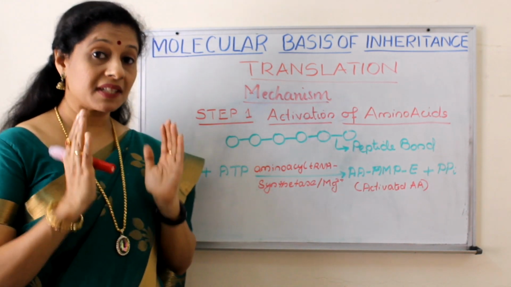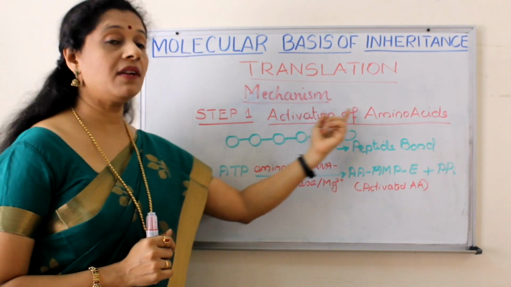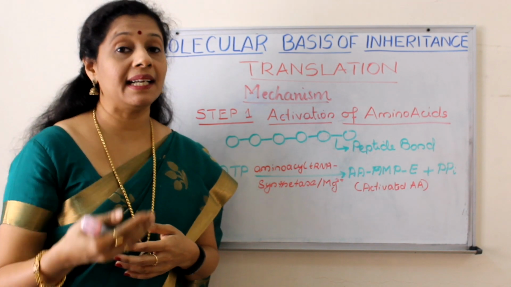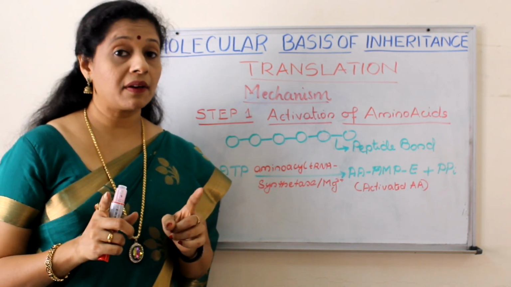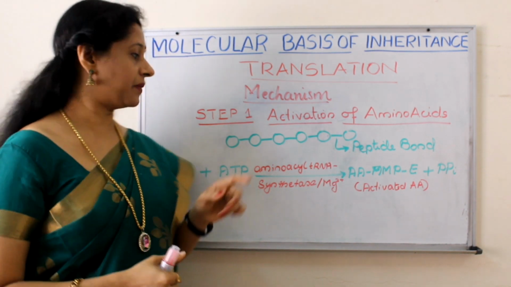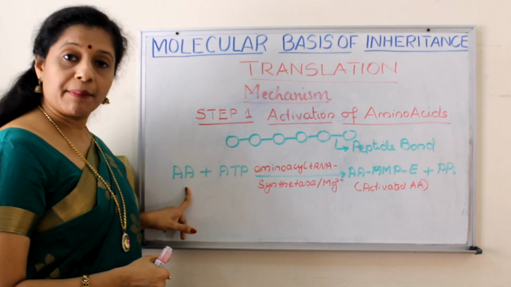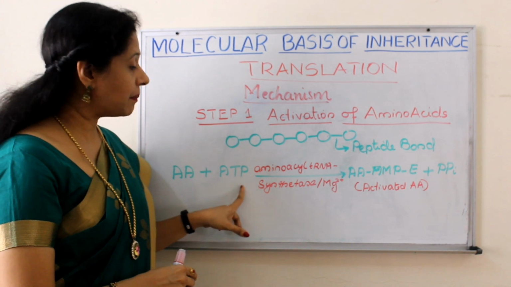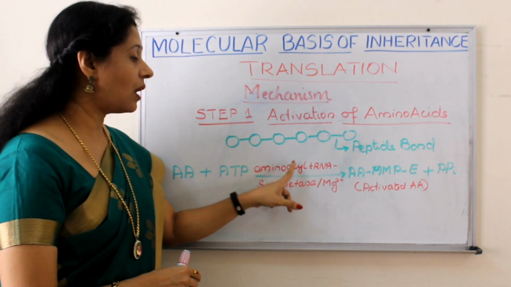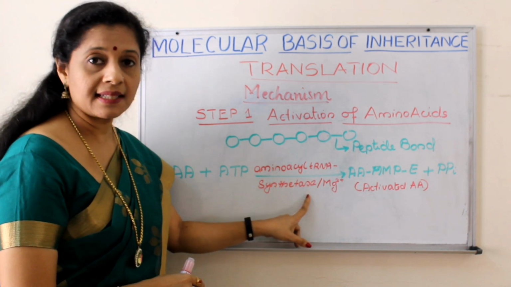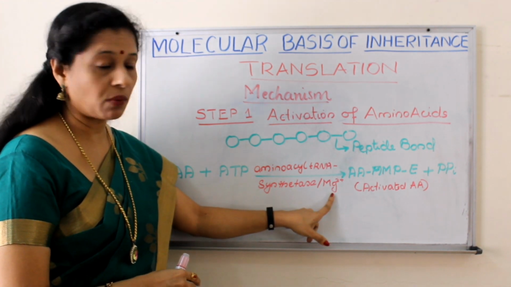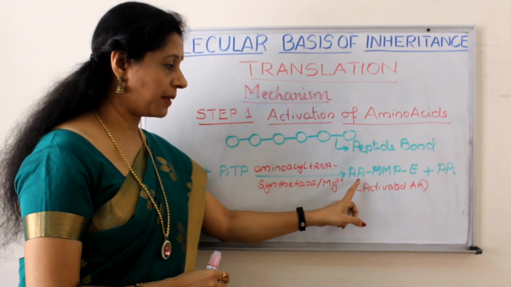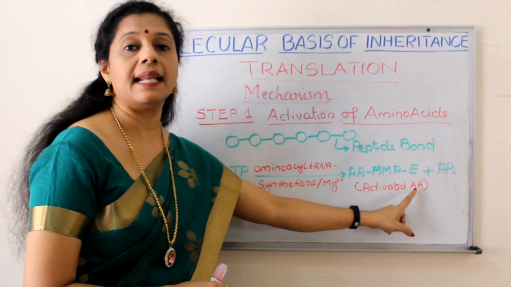So let us see the first step, which is activation of amino acid. How do we activate an amino acid? By providing it with energy. Energy from whom? Energy from ATP. So the first step is the amino acid combines with a molecule of ATP in the presence of an enzyme, aminoacyl tRNA synthetase, and magnesium ion is also required, to form a complex. What is that complex? Amino acid AMP enzyme complex.